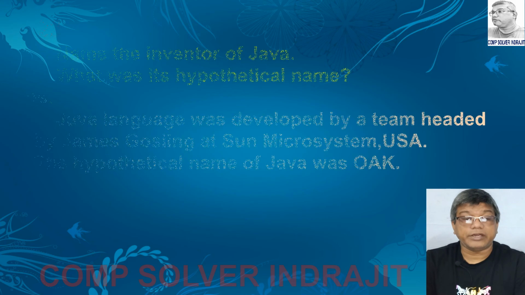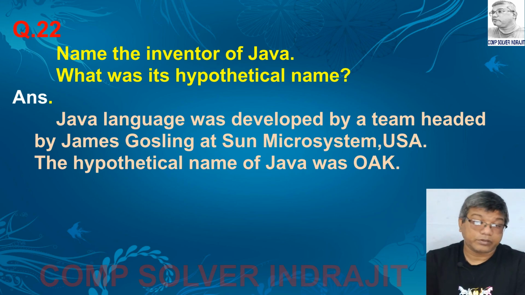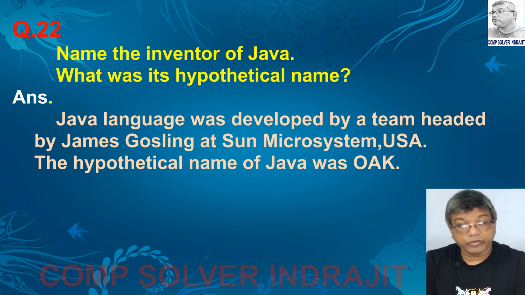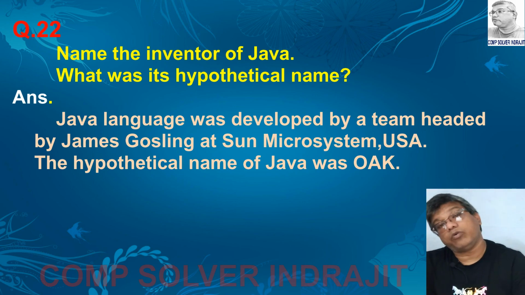Next question is, name the inventor of Java. What was its hypothetical name? Java language was developed by a team headed by James Gosling at Sun Microsystems in USA. The hypothetical name of Java was Oak.